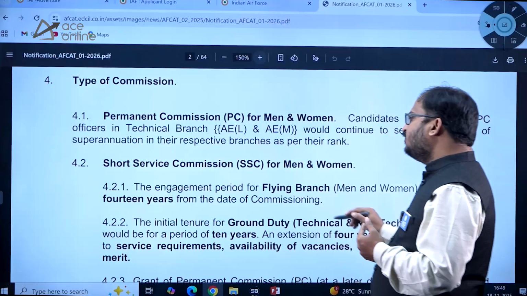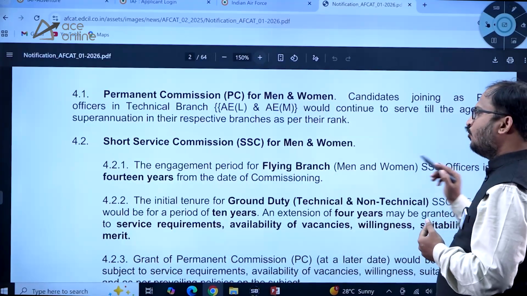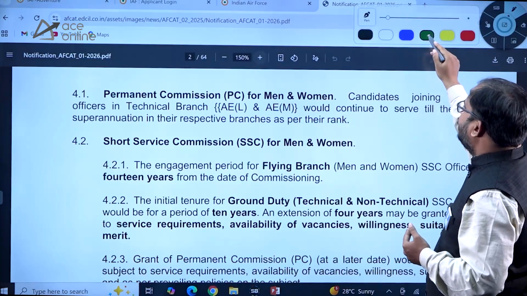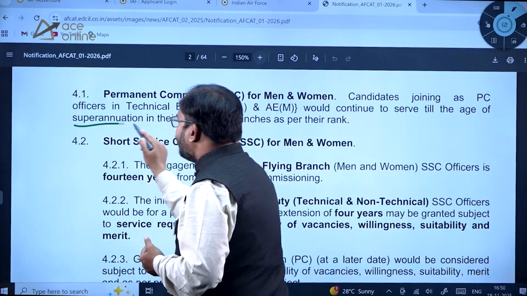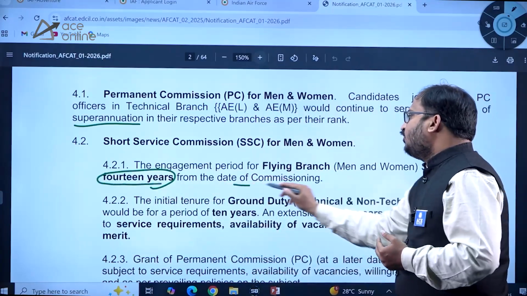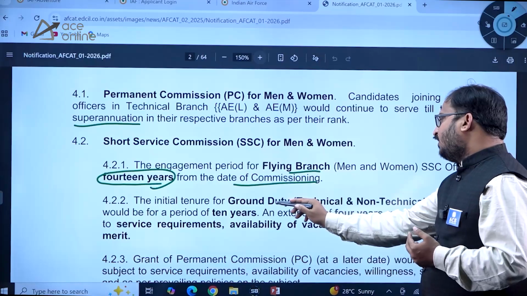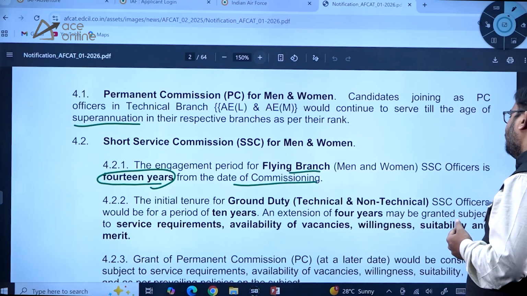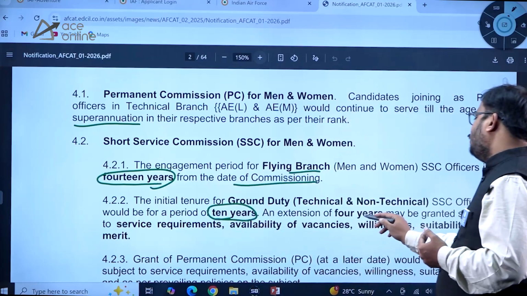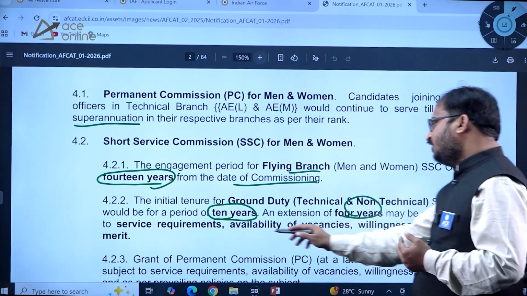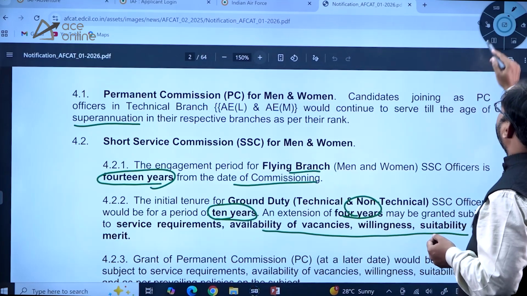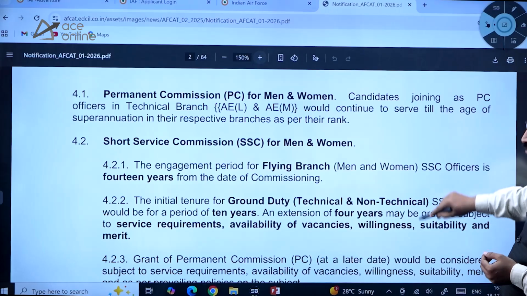Short service commission means for flying branch, 14 years from the date of commissioning. So that is what he has given. So kindly go through this. For permanent, up to superannuation. 14 years from the date of commissioning for the flying branches. For ground duty, technical and non-technical, SSC officers would be for a period of 10 years. An extension of 4 years may be granted subject to service requirements, availability of vacancies, willingness, suitability and merit. So that is what he has given, dear students. Kindly go through this carefully.